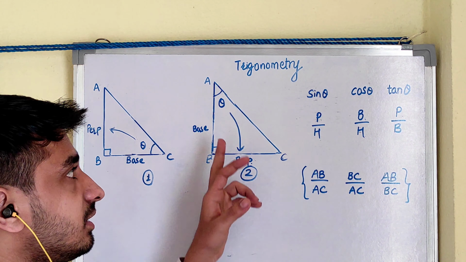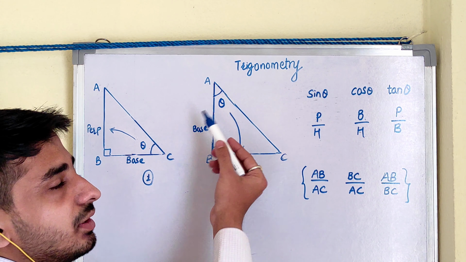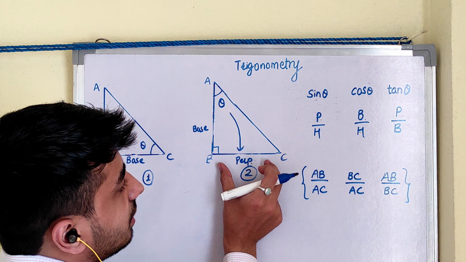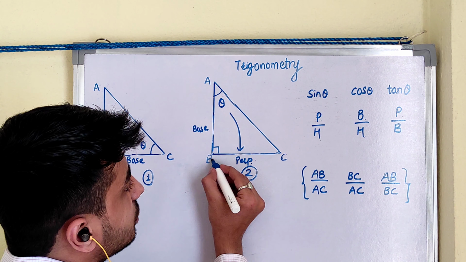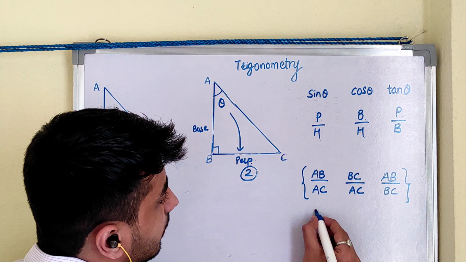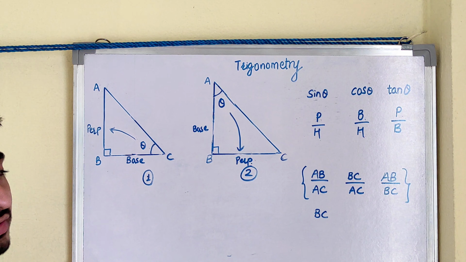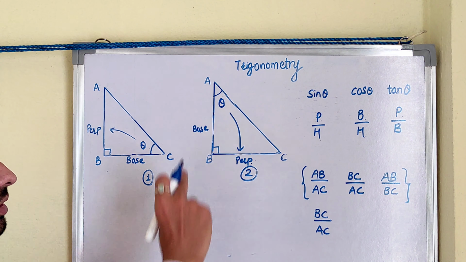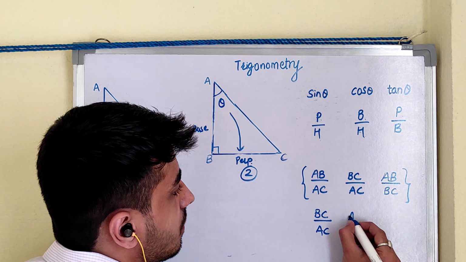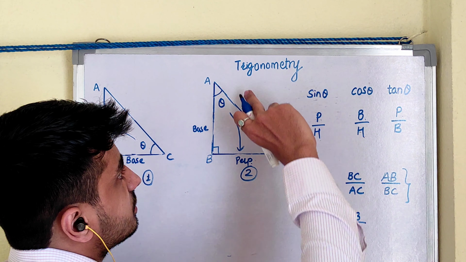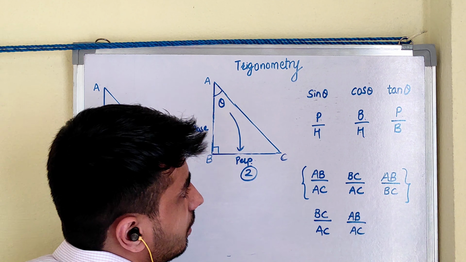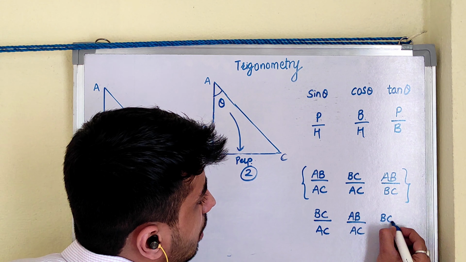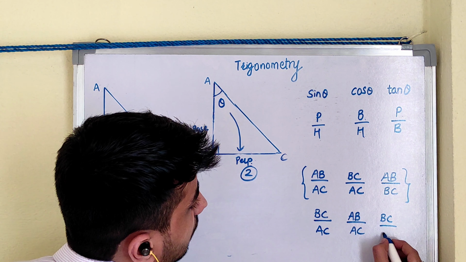Now what happens when the theta changes? Here the theta is angle C, now here the theta becomes angle A. What happens? Let us see. Now sin theta, what is sin theta? Perpendicular upon hypotenuse. In triangle number 2, what is perpendicular? Perpendicular is BC. What is hypotenuse? Hypotenuse is AC. Cos theta is nothing but base. What is base? AB upon hypotenuse. What is hypotenuse? AC. And what is tan theta? Perpendicular upon base. What is perpendicular? BC. And what is base? Base is AB.